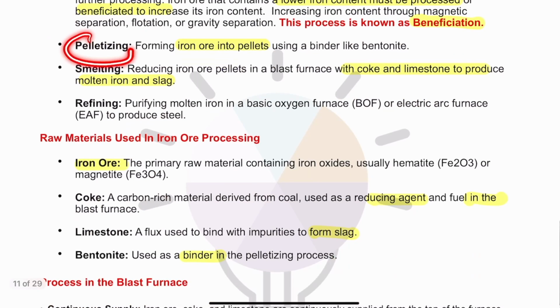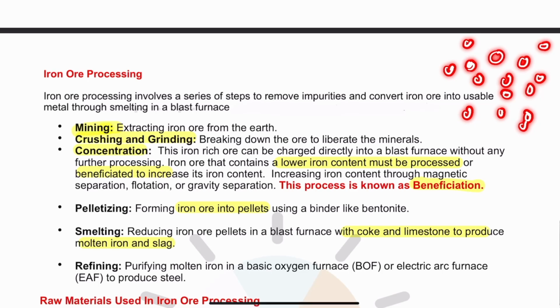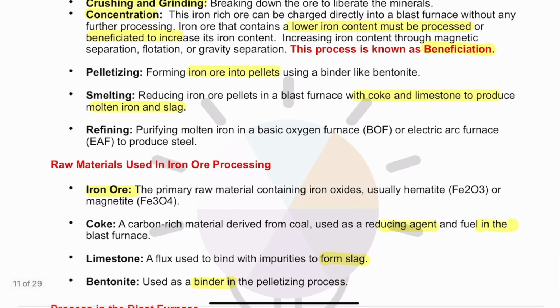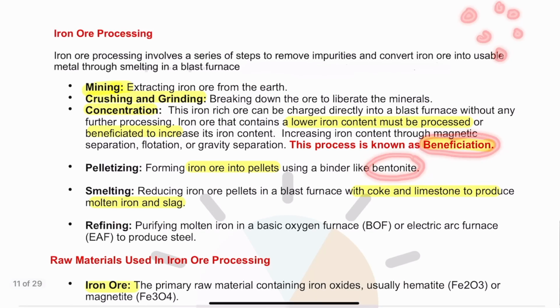Then after that, pelletization. Now what is pelletization? In pelletization, the iron ore is converted into small pebbles. A binding agent is used, which converts it into these small balls, and this binding agent is called bentonite. So beneficiation is the process of increasing iron ore content. Bentonite is the binding agent by which the iron ore is converted into balls or pebbles.